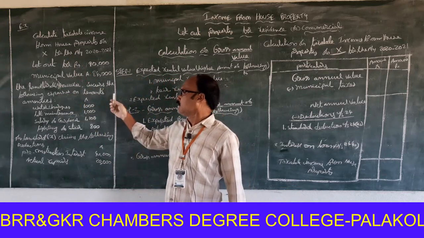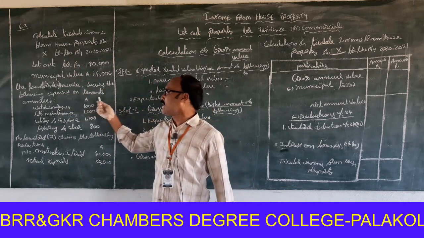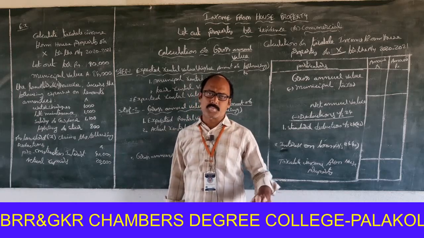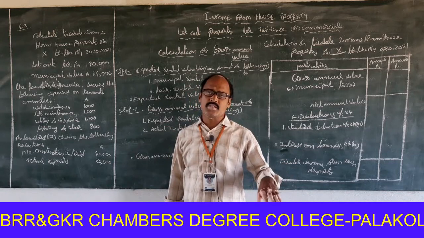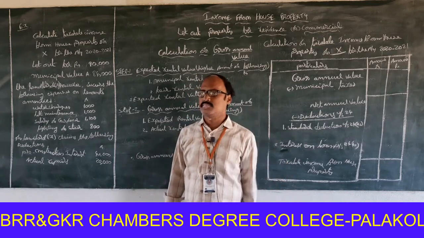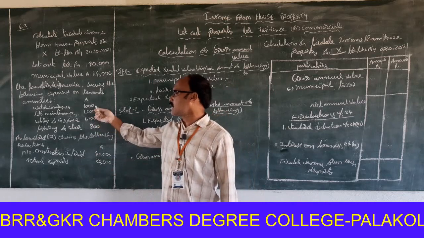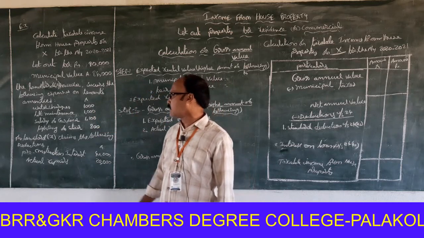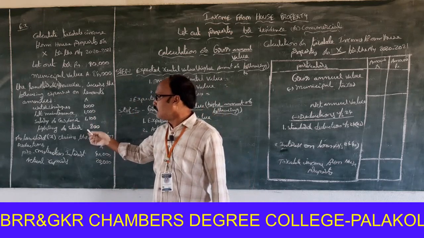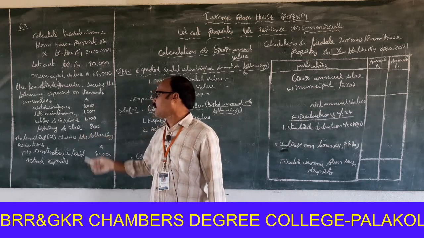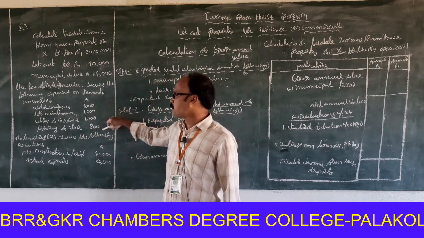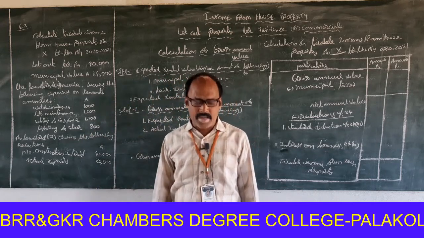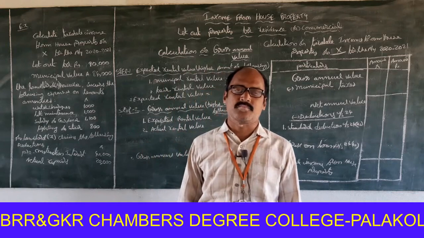however, incurs the following expenses on tenants' amenities. So the landlord X expended some amounts for amenities provided to the tenant. That is water charges 1,000, lift maintenance 1,000, salaries of garden 1,200, lighting of stairs 800. So these 4 amenities are provided for the tenant by the owner X.